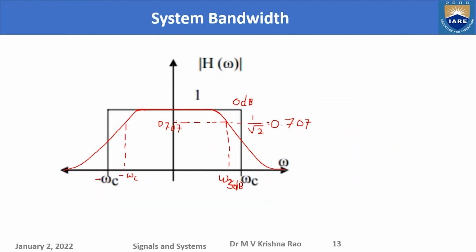Now let us go to the system bandwidth. Same thing. Here I have an ideal box function for an ideal low pass filter, and a practical low pass filter has a certain 3 dB frequency and certain transition region. Where is the transition region? This is the transition region.